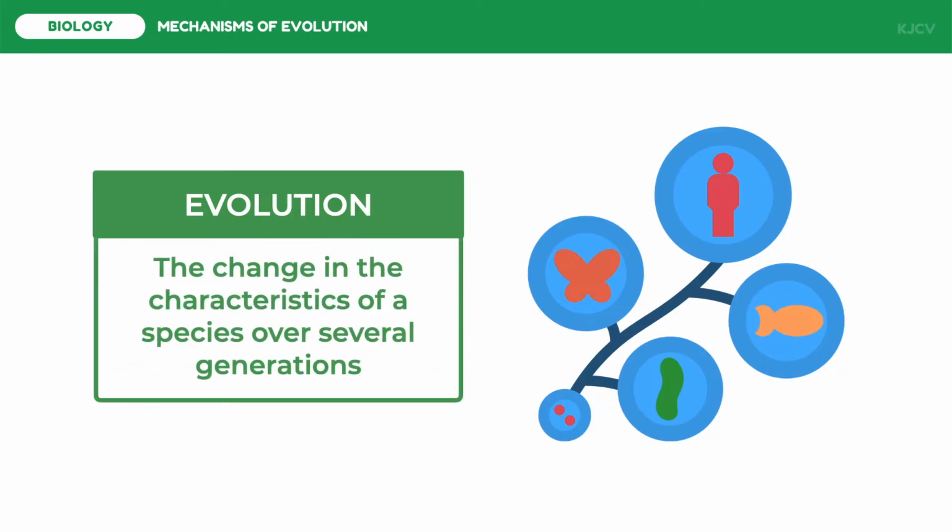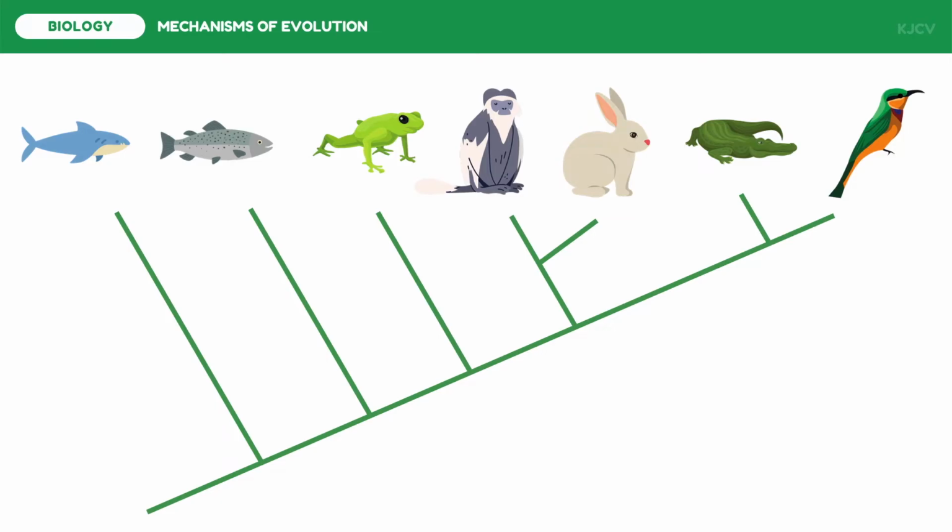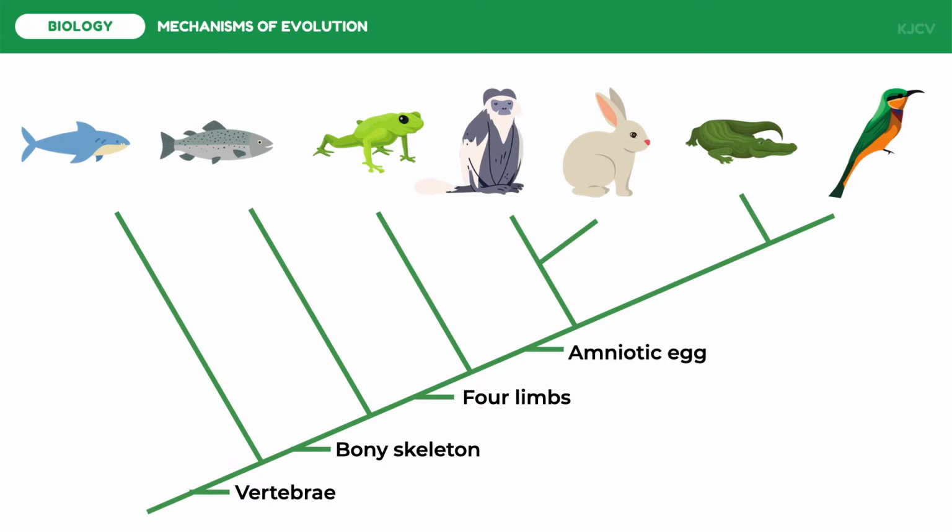Evolution is defined as a pattern and process of changes found among species or organisms that are observed over several generations. For example, let us look at the evolution of vertebrates. A cladogram is a diagram used to represent a hypothetical relationship between groups of animals called a phylogeny. Organisms are said to be related to each other by having a common ancestor that had the same traits. For example, we can analyze the relationship of the following organisms using the following traits: vertebrae, bony skeleton, forelimbs, amniotic egg, hair, and eggs with shells.